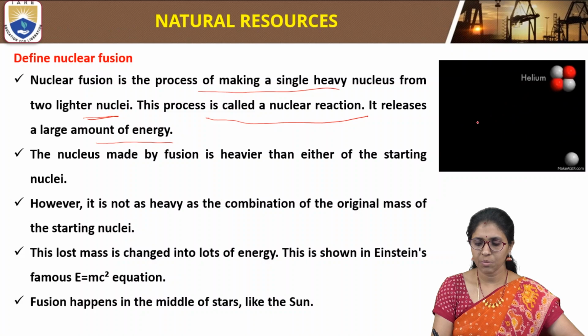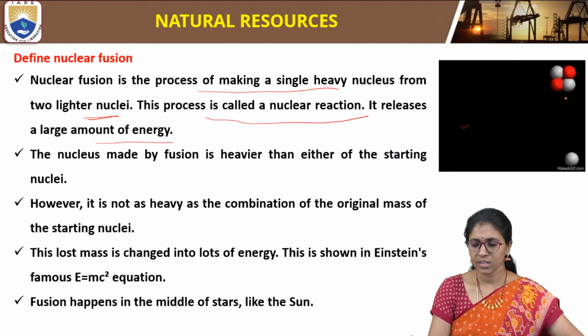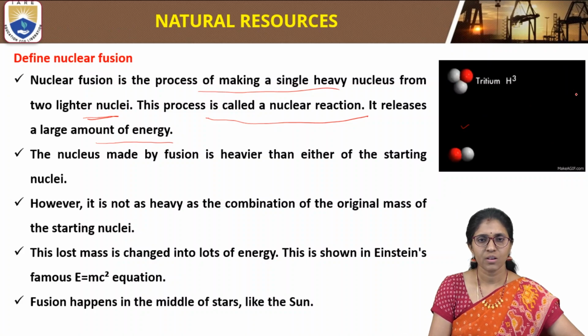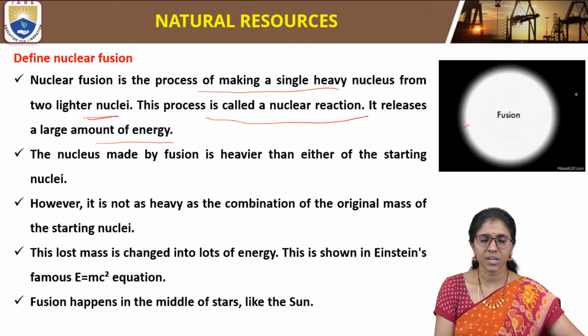So if we see this image, two lighter nuclei like tritium and deuterium combine together, undergo fusion, and form helium. This is a heavier nucleus than deuterium and tritium. After forming the helium, it releases energy, and that energy is converted into electricity.